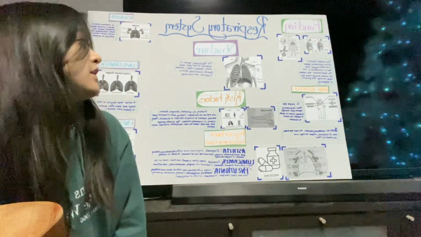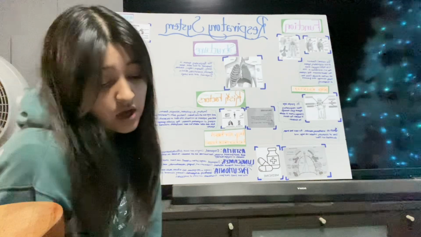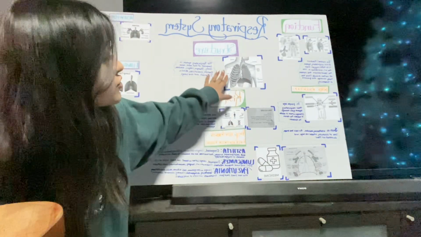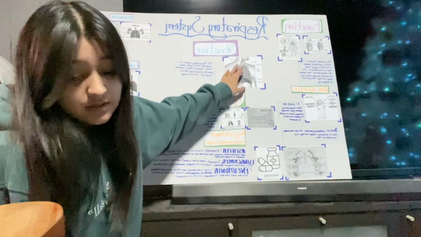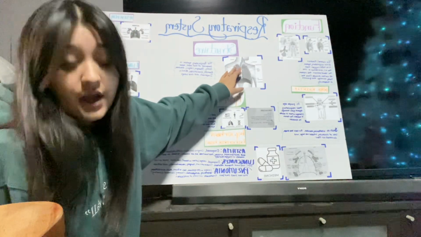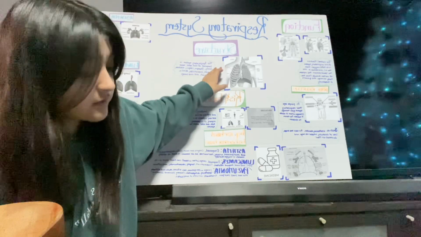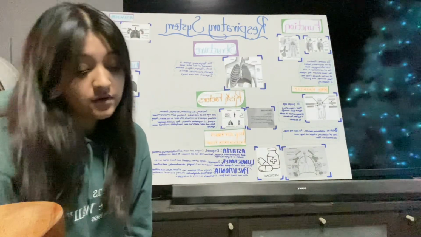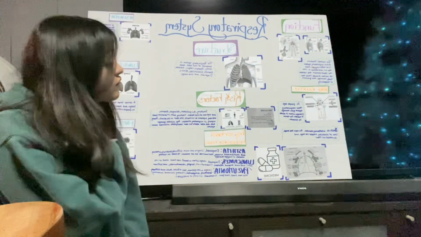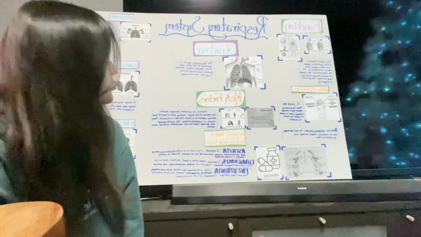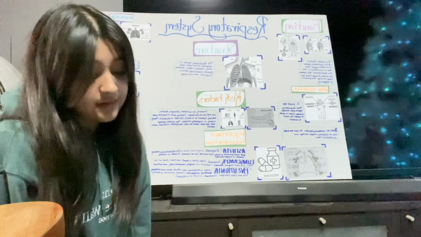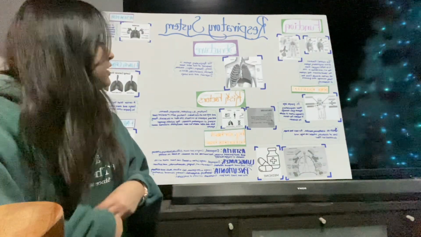The nasal cavity is an airway, which is lined with cilia to trap particles from coming inside. The pharynx is also known as the throat, and it is a passageway for air and food. The larynx is also known as the voice box, which has all our vocal cords. Trachea is a windpipe that carries air into our lungs.